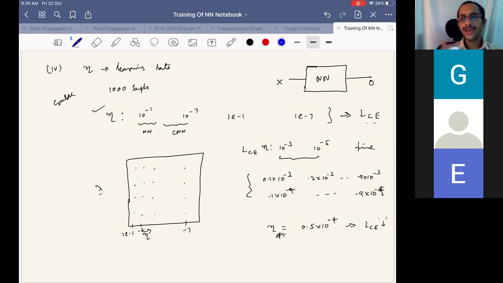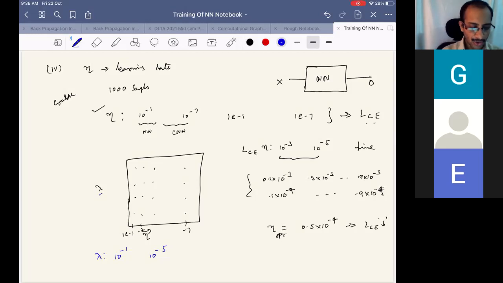And now we can see both combinations. Eta also will usually be 10 power minus 1, 2, or 10 power minus 5, assume that. In this we will see which is the good regularization parameter. Initially we can set it on a coarse scale and then a fine scale.